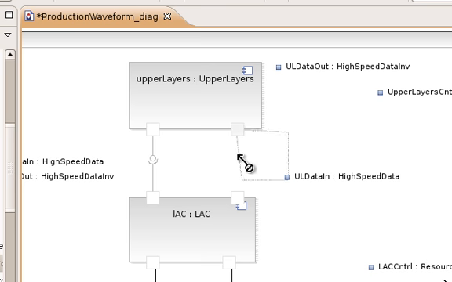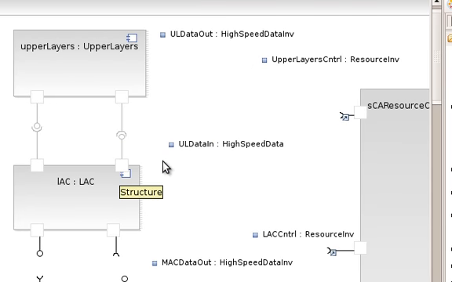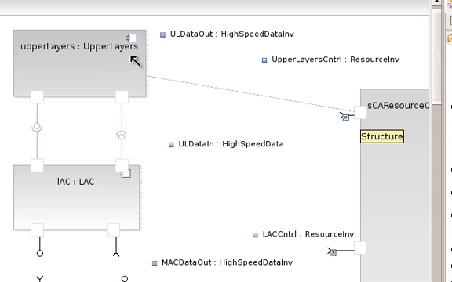So I do that for all of my data ports between each of my SCA resources, and I also do that to connect my control ports for my SCA resource controller, which I connect from the port, and then I drag and drop that onto the resource component itself, and that creates a control connection from my SCA resource controller to each of my resources.